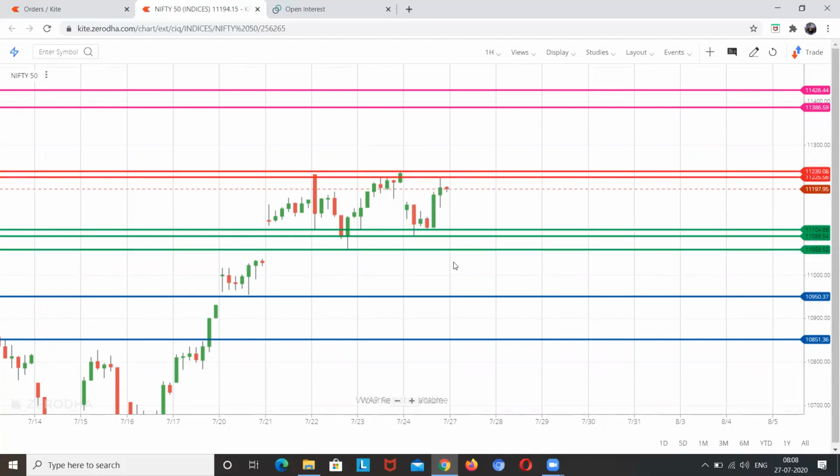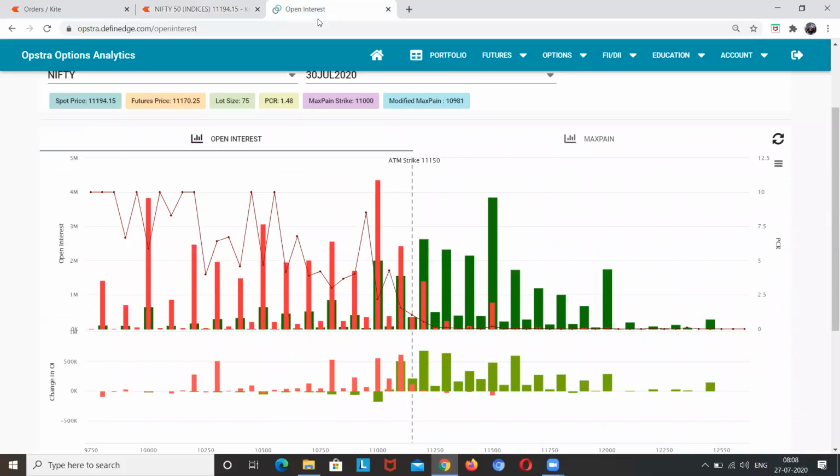So if it is giving the short opportunity, that also we have to accept it. So that we have covered for the chart perspective. Now we will go through the OI perspective.